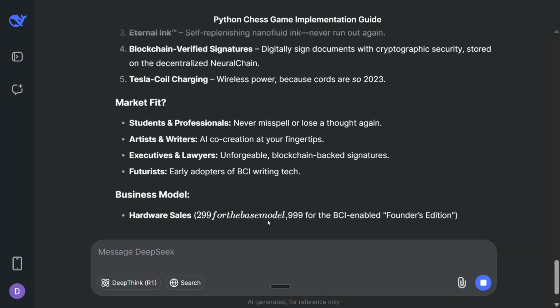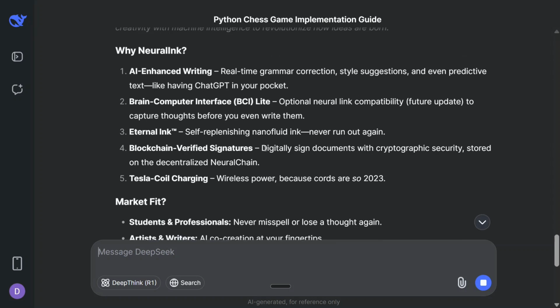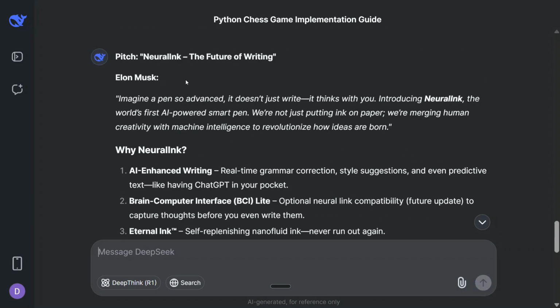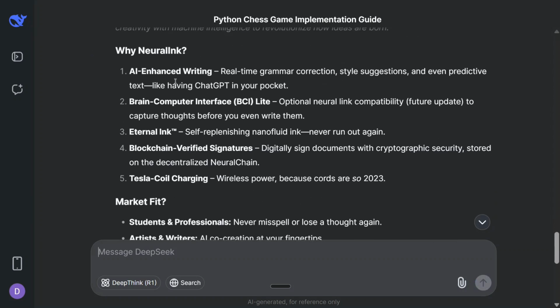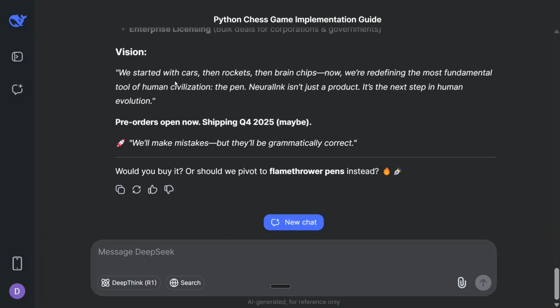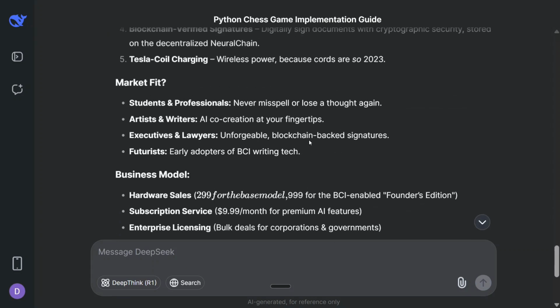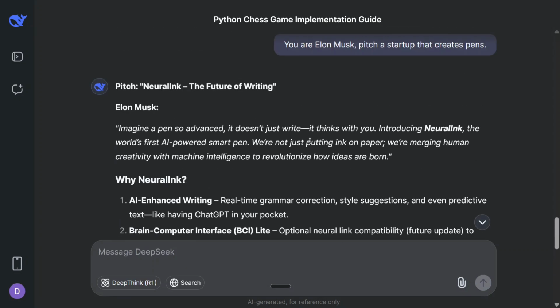If the API is free, I've already discussed in my previous video how you can create the free API also, and now they are providing the model for free on deepseek.com also, so I think that's fine. Now here you can see that it has created an answer considering Elon Musk for selling pens. This is reading good, and I think the model is looking good. I will be testing further on different problem statements and let you know. By the time, you can use the model for free on deepseek.com.